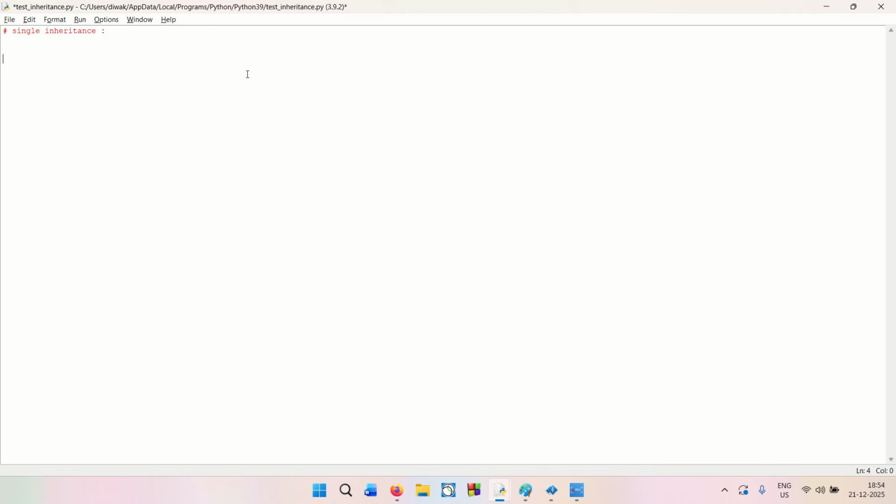So we write class Parent, and in the parent we define def show as a method, and then a simple print statement: this is the parent.